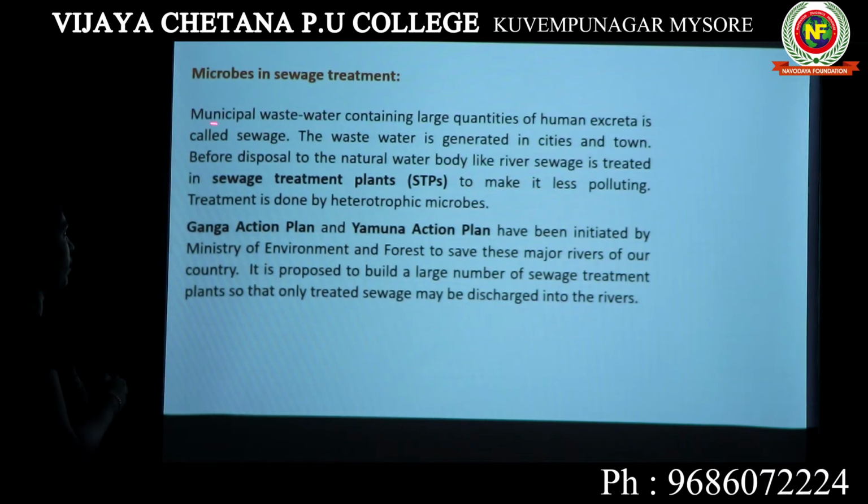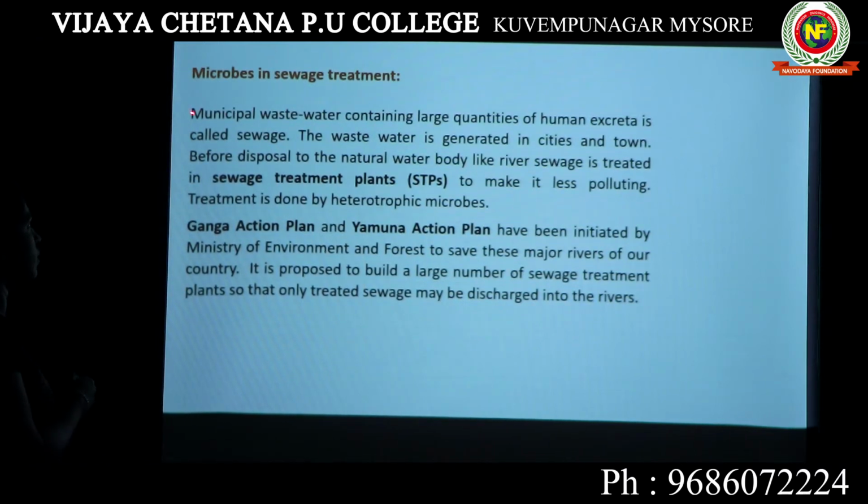It is a municipal wastewater because the municipality is the actual department which is going to treat this water when it comes through your drainage. So the wastewater coming out of your house is known as sewage. Next, the wastewater is generated in cities and towns. We all generate this wastewater.